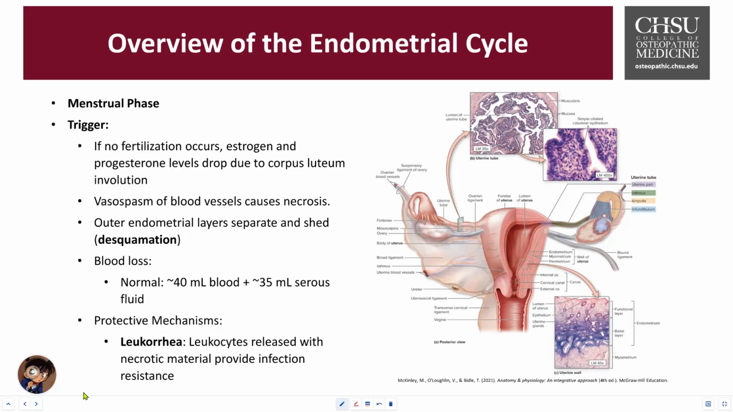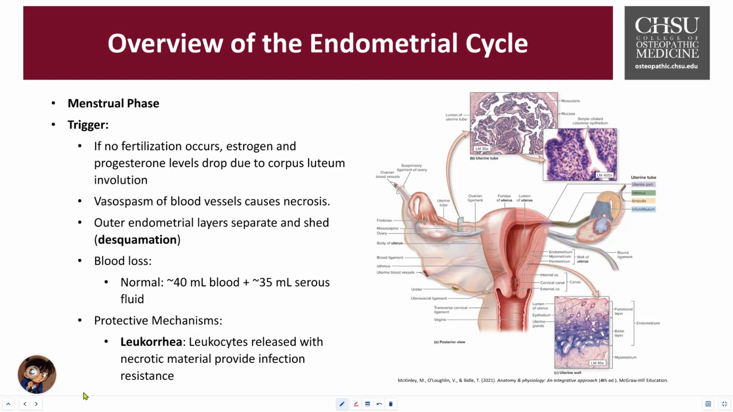The second phase is then leading into vasospasm and necrosis. This is a constriction of the blood vessels in the uterine spiral arteries, which reduces the amount of flow to the endometrium, and it causes the tissue death of necrosis. Then the last part is the desquamation. Desquamation is when the outer layer of the endometrium begins to separate off from the uterine wall and is shed along with a lot of the blood and necrotic tissue, and this whole process of the drainage is called desquamation.